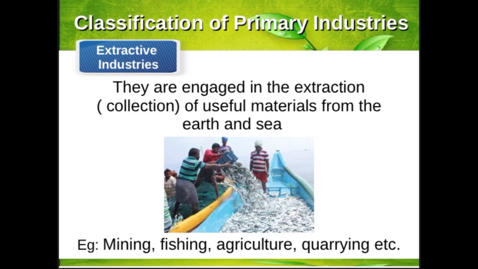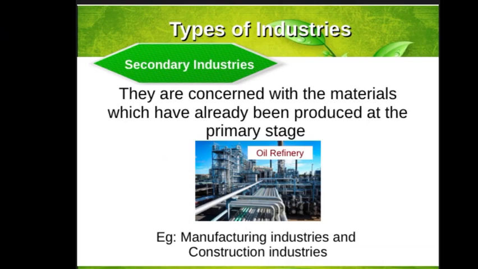Now we will see secondary industry. What is secondary industry? Secondary industry makes use of the products which are extracted and processed by the primary industry. We get the raw materials from the primary industry, and then the raw materials are further processed in the secondary industry and converted into final products. Mainly there are two types of secondary industries: manufacturing and construction industry.